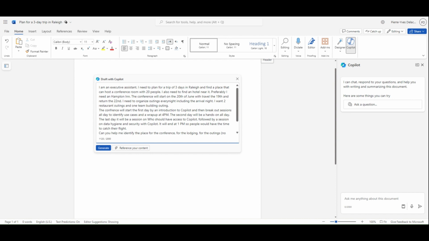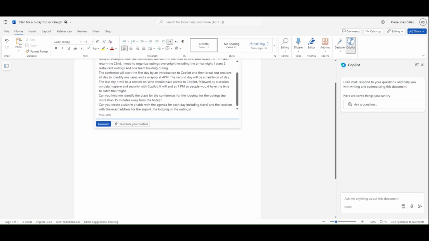The conference will start the first day with an introduction to Copilot and breakout sessions all day to identify use cases, and wrap up at 4 p.m. The second day will be blah blah blah. The last day will be blah blah blah. That's the agenda of those days, and I ask my question then.